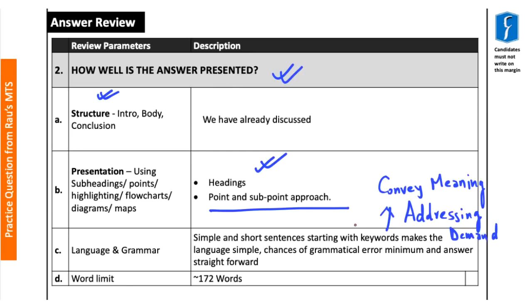These small and short sentences also, in a way, lessen the chance of any grammatical error. So these can be said to be some of the important aspects of the structure of the answer presentation. Now with respect to word limit, here we have taken 172 words, which seems to be a bit stretched, but is quite reasonable with respect to the demand of the question. So here also we have tried to deliver each and every aspect as has been demanded by this particular question.